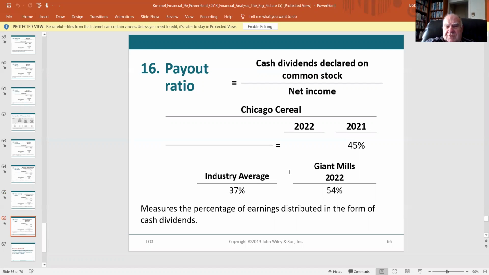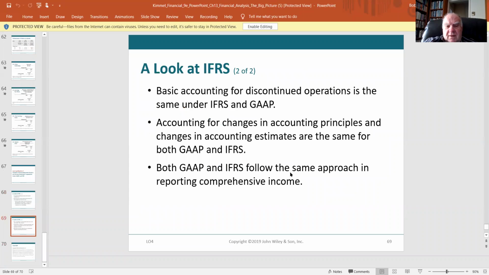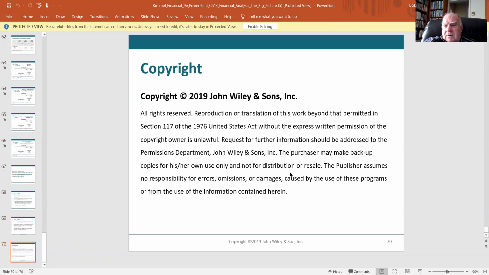Payout ratio, it's just the cash dividends on common stock over net income. That's an interesting one, huh? If a company had $2 of net income, it'd be interesting to see how much of that they gave back to their investors in the form of a dividend. And then they go into the international world, which we don't bother with here. And that is a quick look at chapter 13. So you can see a lot of this was a review of metrics that we've already reviewed.